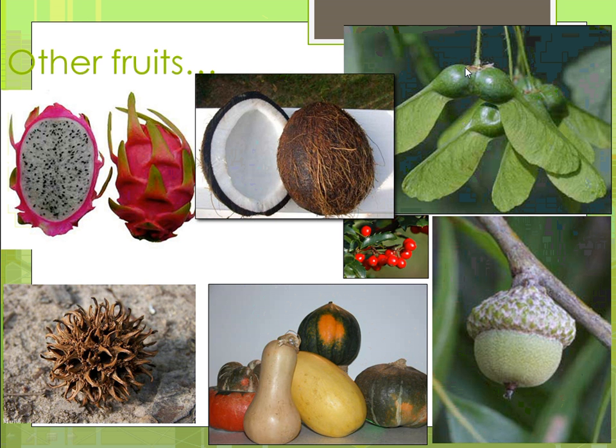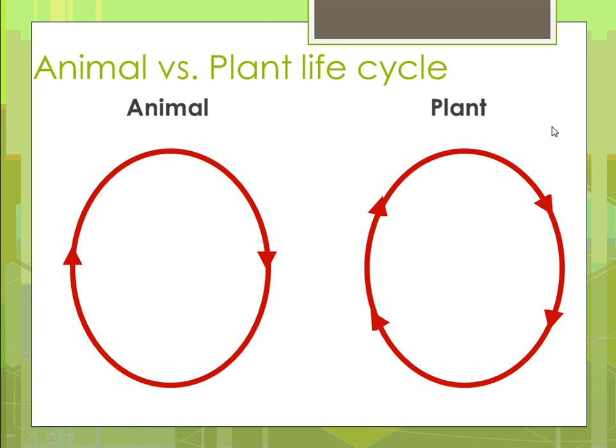This right here, these are seeds of maples, and so you have a little fruit in there, but they rely on wind, and so these things sort of helicopter through the air in order to get distributed. Okay, so when we compare and contrast animal and plant life cycles, it's a little bit different.